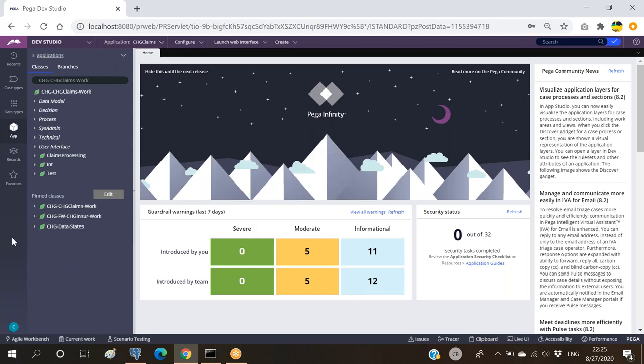Now we'll be working on one requirement. My requirement here is to have one external database table connected, and that table will have some data, and that data has to be brought into my PRPC application. Once we get it into our clipboard, we can use it wherever we want, right?